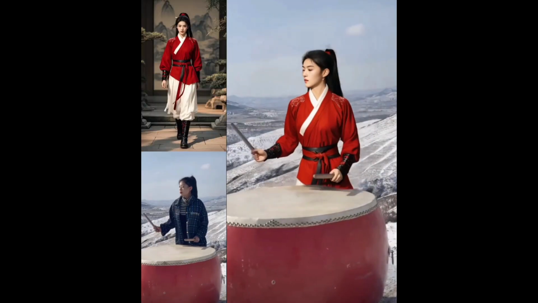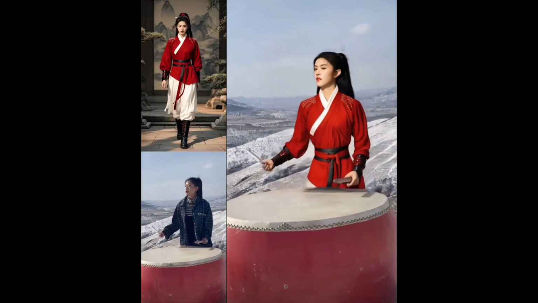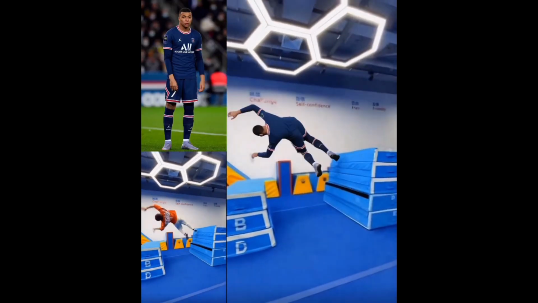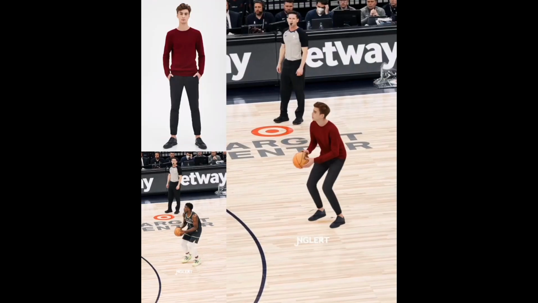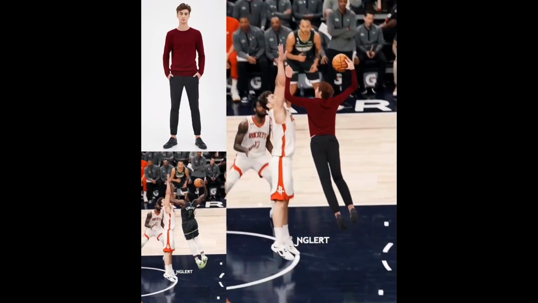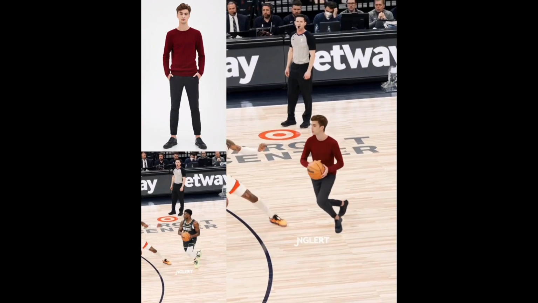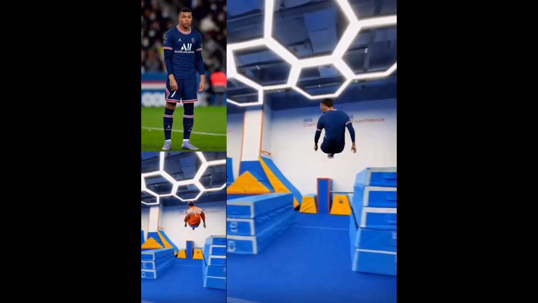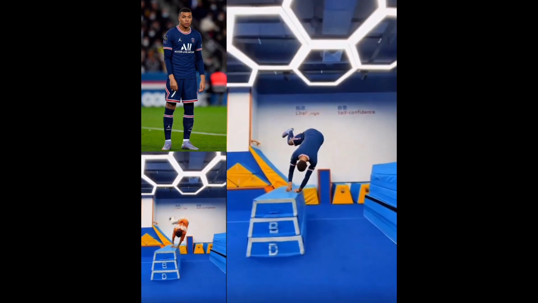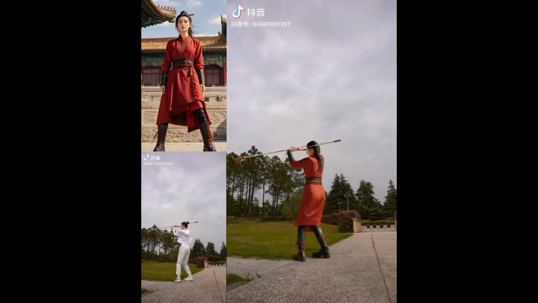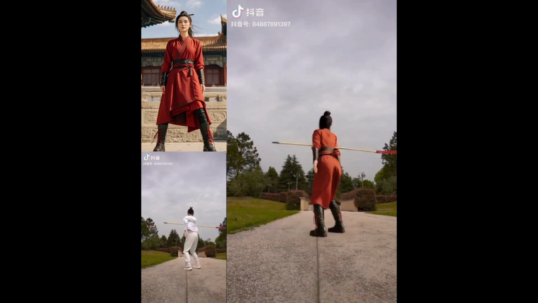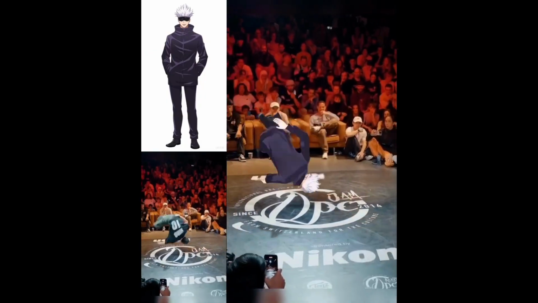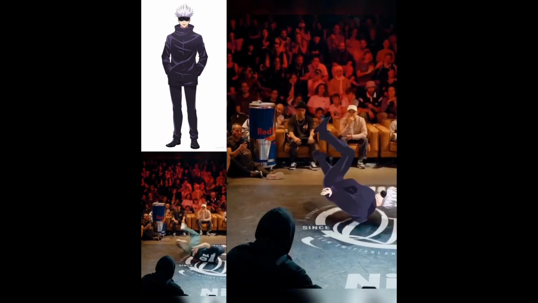Even with dynamic motion, you see with these parkour movements that they're able to execute, even replacing the character, it looks like a soccer player, the movements are executed pretty well. But it doesn't stop there. They have this guy who is playing basketball, and it looks pretty good. Besides the lighting being off, you can't really tell that it's a replacement. Even when they do high action like kung fu or breakdancing, it still does very well. They have Gojo breakdancing, and it doesn't distort when they start spinning and their legs are twisting and turning. It still copies their movement pretty well.